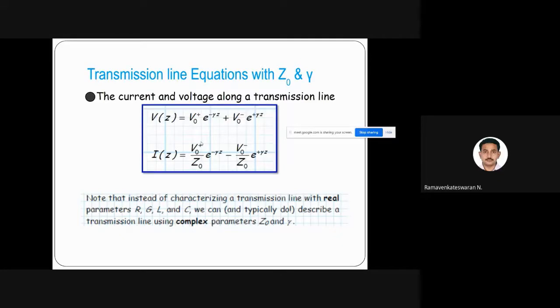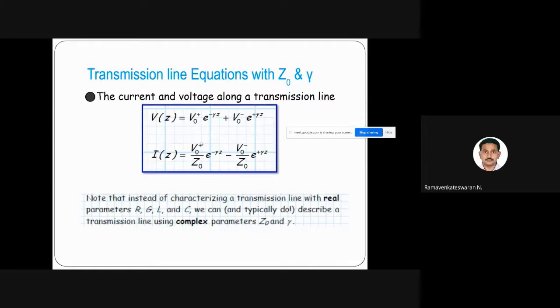V naught plus is a boundary constant. If I'm measuring for 100 meters, V naught plus is nothing but a constant based on how much the sending voltage is. Let us take a realistic value: the sending voltage, where the distance itself I'm measuring from. That is simply Z equal to 0, right? So at the sending end, the voltage is V naught plus. It's simple, as it's a boundary problem.